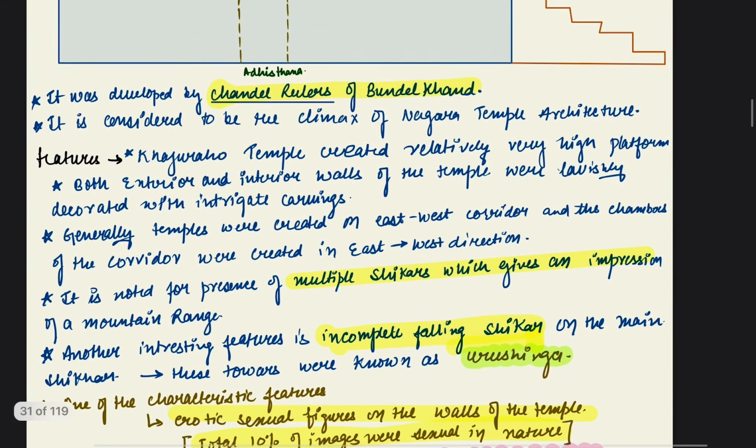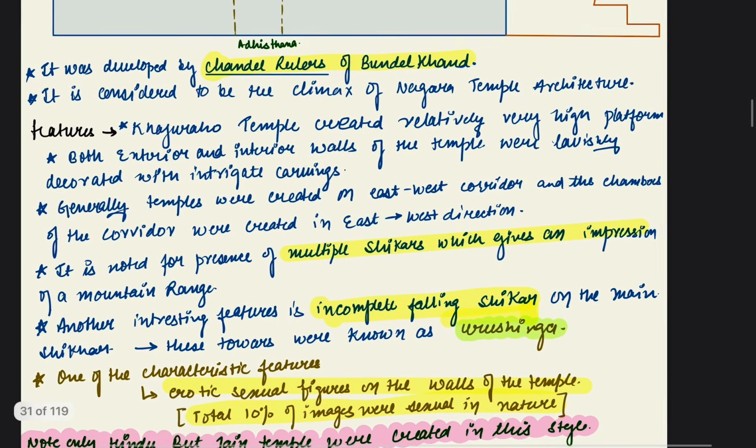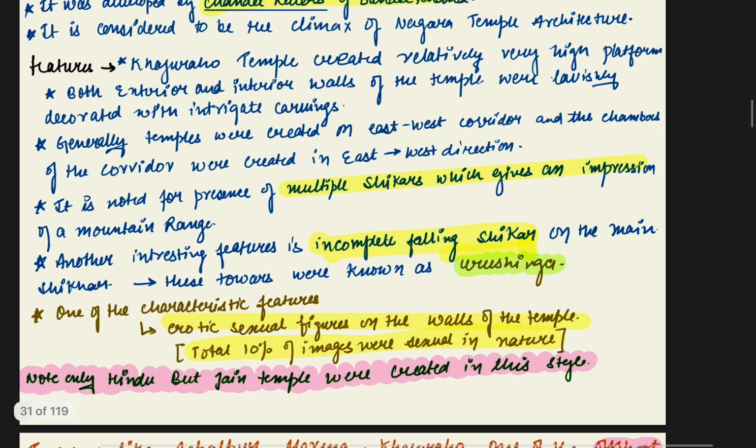Some of the features of the Khajuraho temples were a relatively very high platform. Both exterior and interior walls of the temples were lavishly decorated with intricate carvings, and generally temples were created on an east-west corridor. It is noted for the presence of multiple shikharas, which gives an impression of a mountain range. Another interesting feature is the incomplete falling shikhara, which is known as Urushringa.